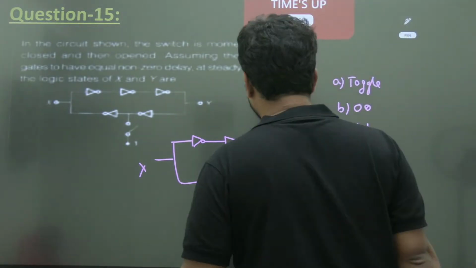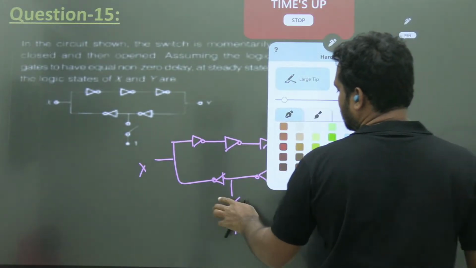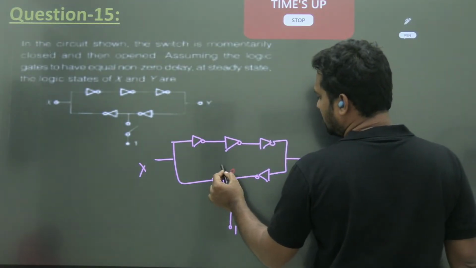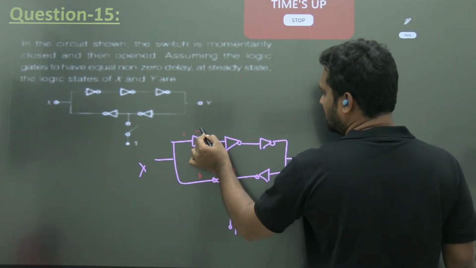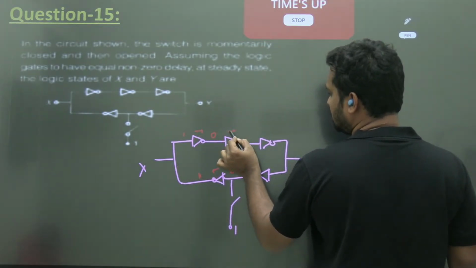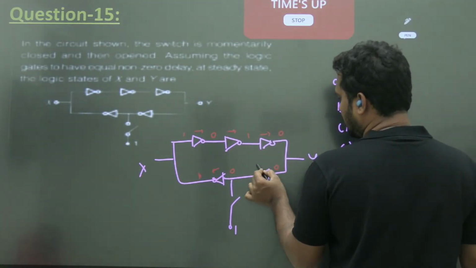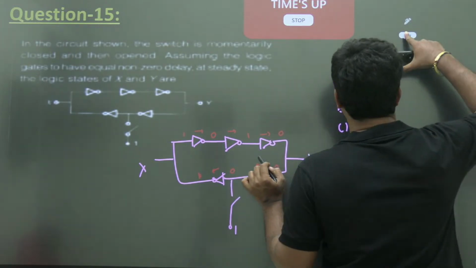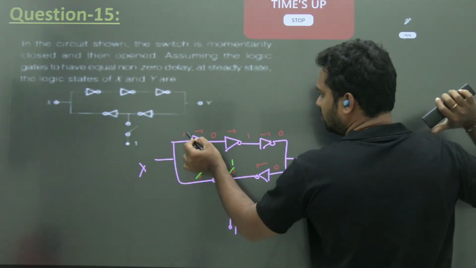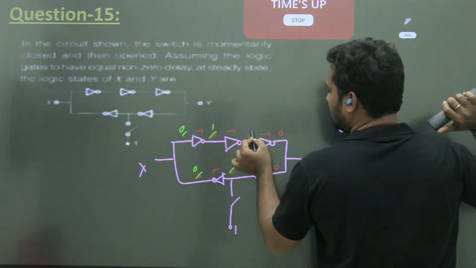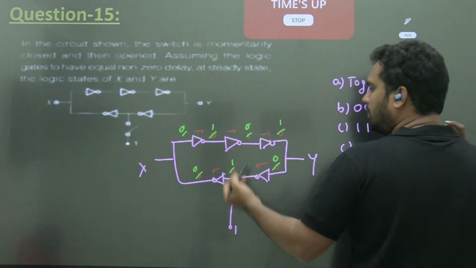Okay, let's give an input here and check what the problem is. If you give 0, after some propagation delay you get 1. But 1 will come after the propagation delay, then 0. After the delay you get 0, and after the delay it will become 1 again. This process will repeat.